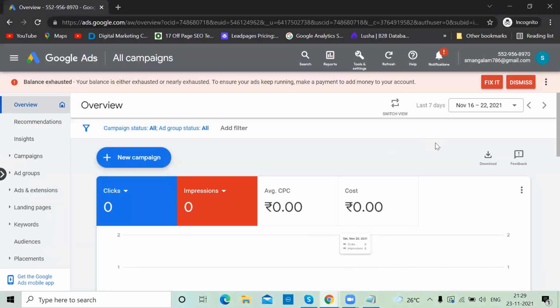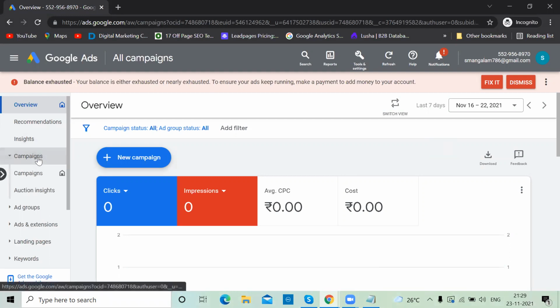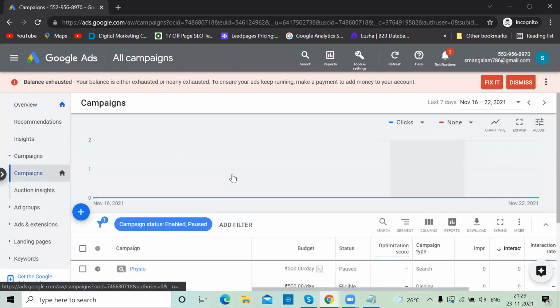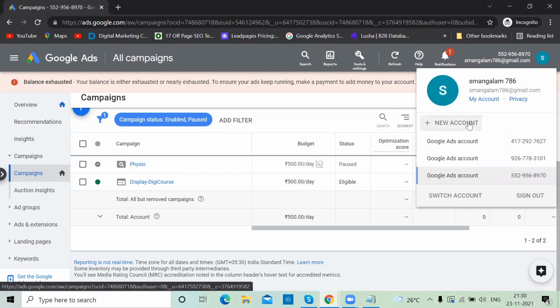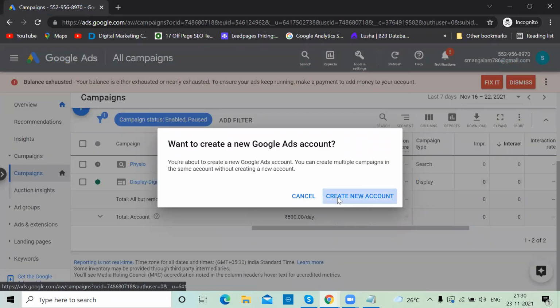Right, now I'm going to create it. I came to Google Ads. Now I already have campaigns over here. Either I can pause this campaign, I can create it, but what happened? It's a complete mess. I will see their analytics. Instead of that, I'm creating a new account. One Gmail account can create 20 ads accounts. So new account I'm creating.